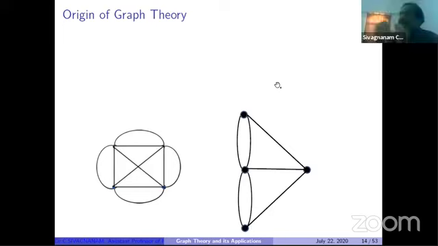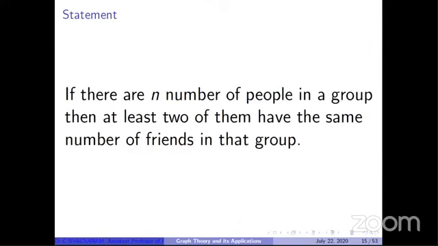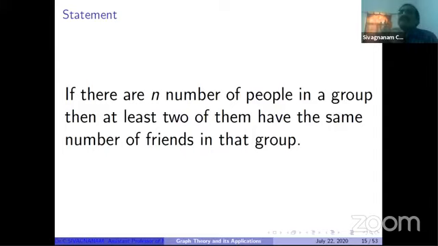What is the degree of that vertex in that graph? How many friends that person has, that is the degree. So the degree of the vertex is equal to the number of friends of the corresponding person.